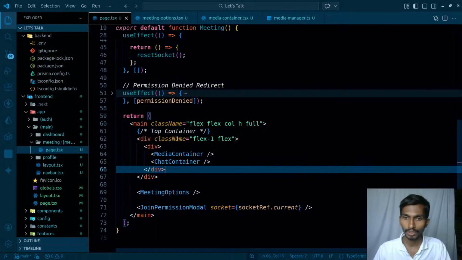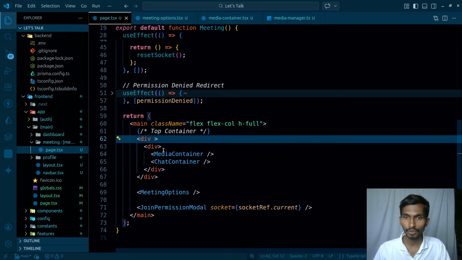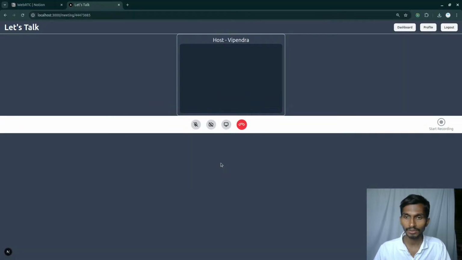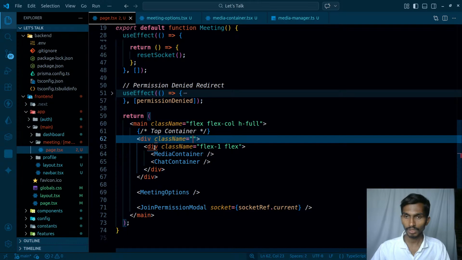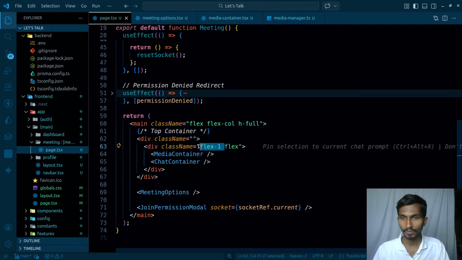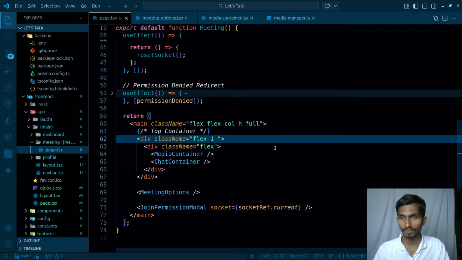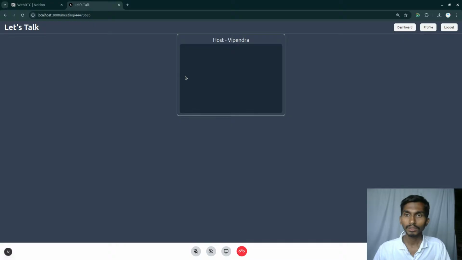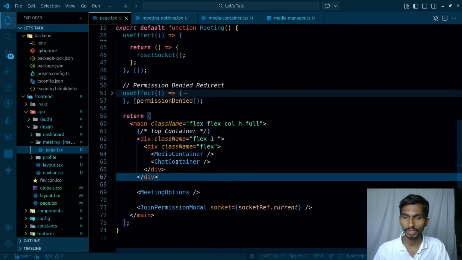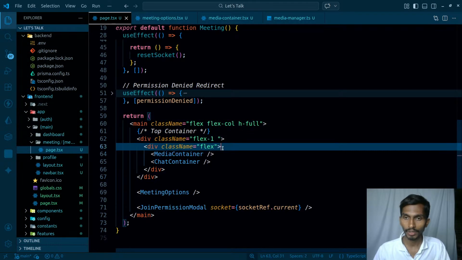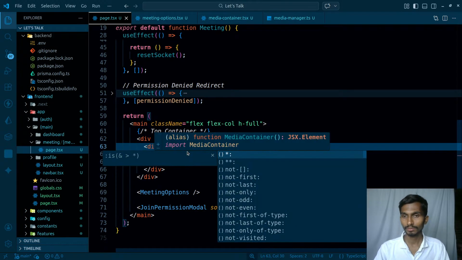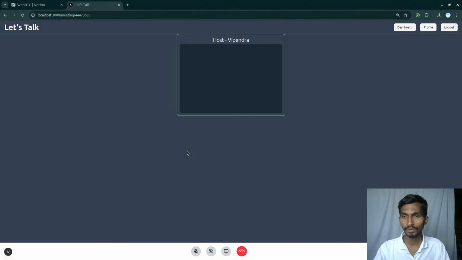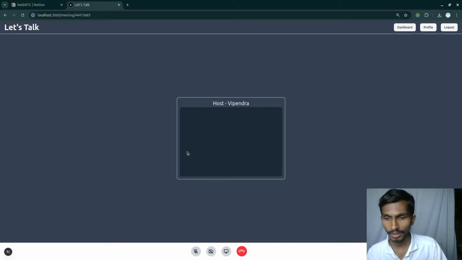And how do they look? It doesn't look good. So let's simply copy the whole styling from here and paste the styling just like this. Okay, it doesn't work as expected apart from this particular thing, class name. Okay, not a problem. This is definitely gonna be flex, but apart from this, this will be taking flex 1. How about right now? Things look like this. The media container is already flex. I'm setting it to flex 1. I will make it height full. Okay, so this is how things are actually gonna be going on.